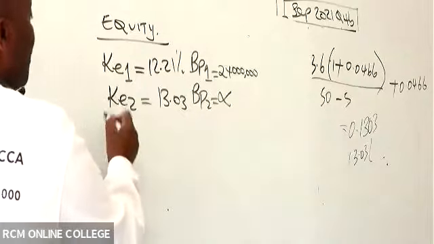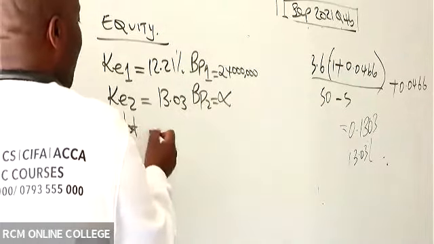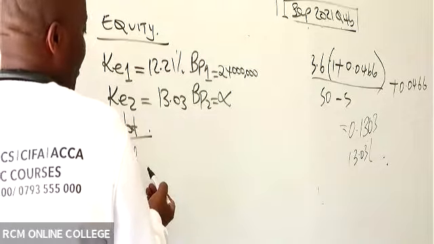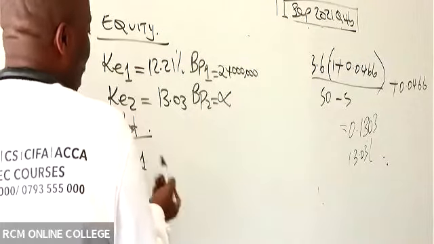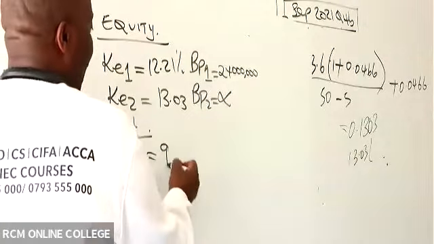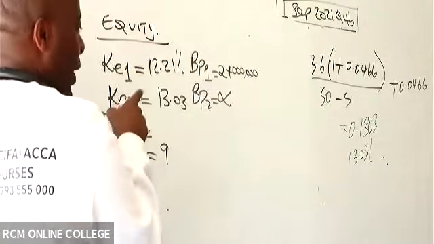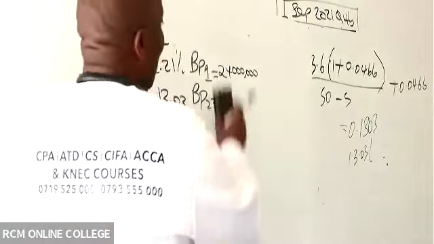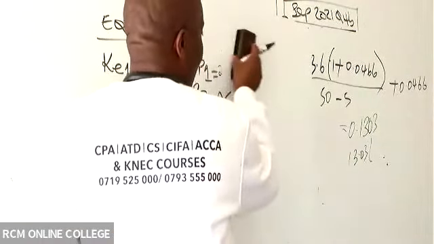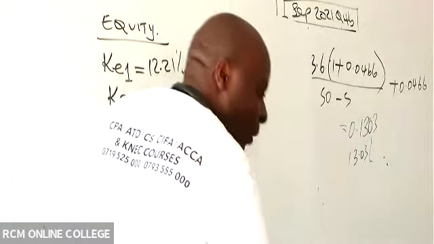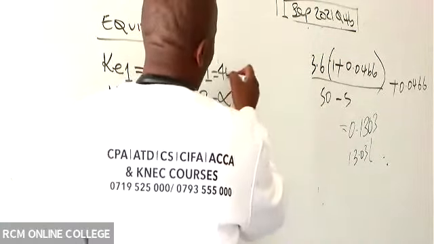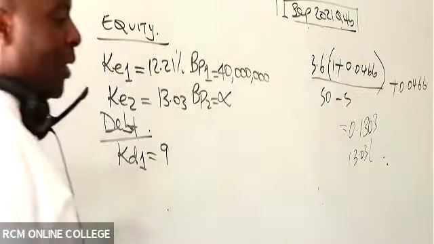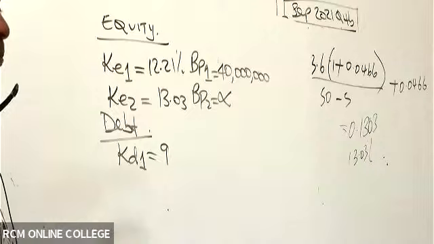And then you go to debt, my good students. For debt, if I remember very well, we just had one KD, and it came to 9 point. Oh, this figure is wrong. Who gave me 24 million? 24 million is the retained earnings. I want the breakpoint. Breakpoint is 40 million. Thank you so much for that correction.